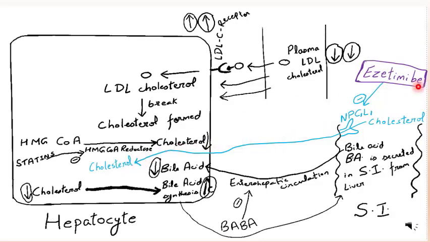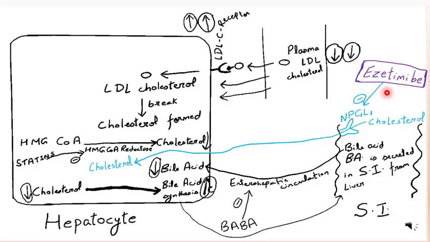Ezetimibe inhibits NPC1L1 transporter. So there is inhibition of cholesterol absorption and decreased delivery of cholesterol to hepatocyte by chylomicron.